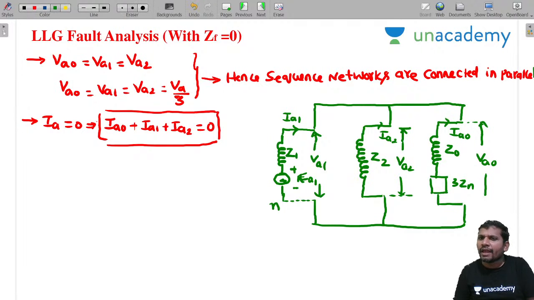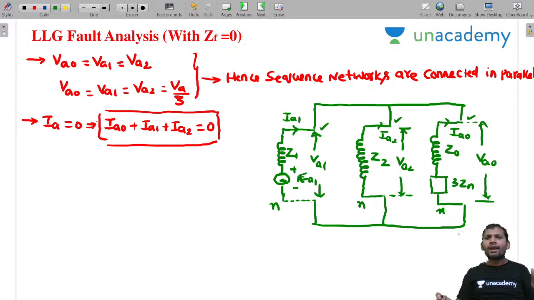See, in a parallel connection, if the network is given differently, simply remember, sir, similar terminals are joined together. This side also, similar terminals are joined together. Our reference is neutral. In any fashion it is given, sir, to create confusion, the examiner may make the connection differently. But you check whether it is parallel or series. If similar terminals are joined, then it is a parallel connection.